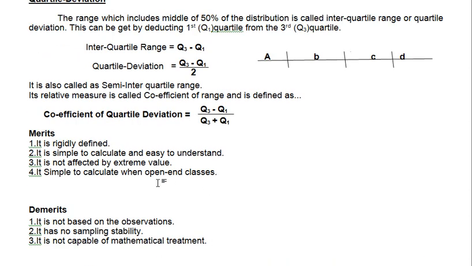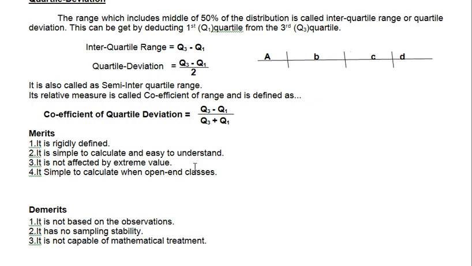So what I will do, I will cover this part. It is rigidly defined. What is rigidly defined means accurate. Quarter deviation comes accurate. What is simple to calculate? The formula is very simple: Q3 minus Q1, Q3 minus Q1 by 2, and this formula is also very simple. So it is very simple to understand and calculate.